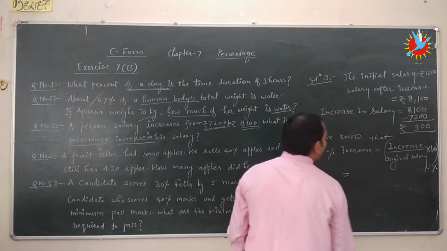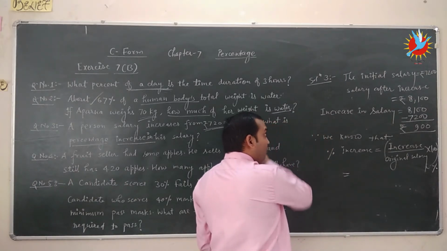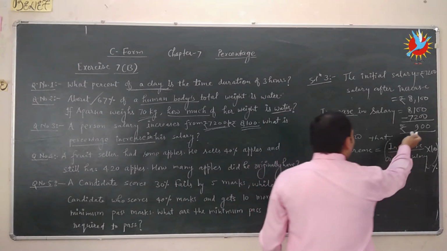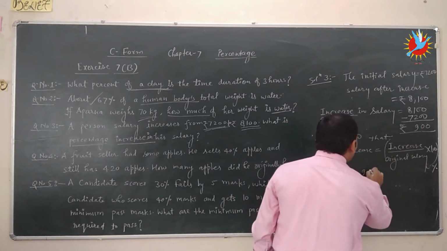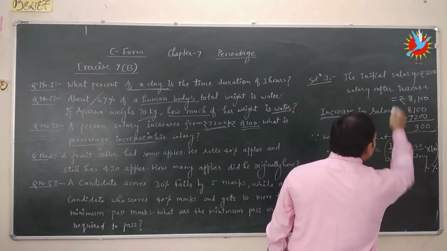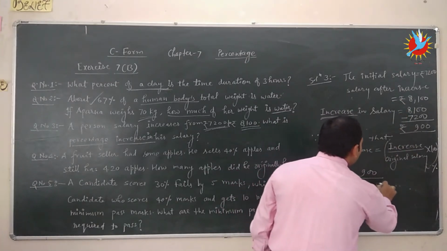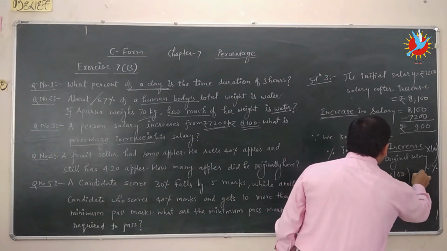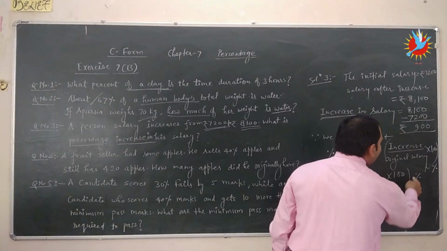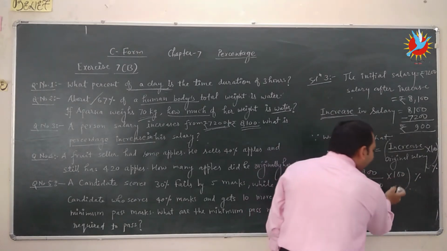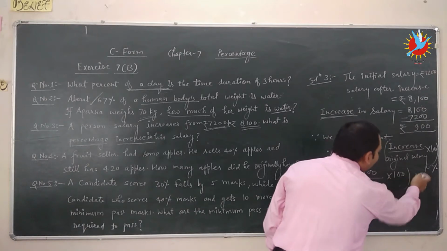So what is the value? Increase is equal to 900 rupees upon original salary, which was 7,200, multiply by 100%. 100% means 100 upon 100, so we write 100%.